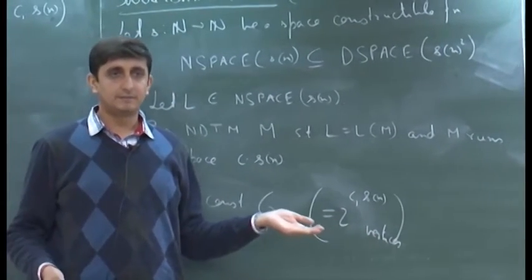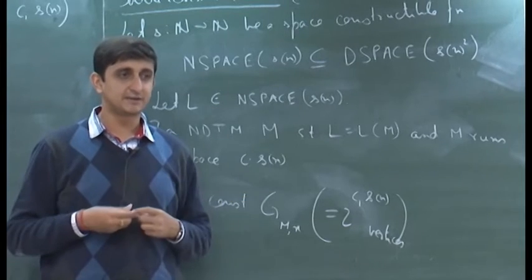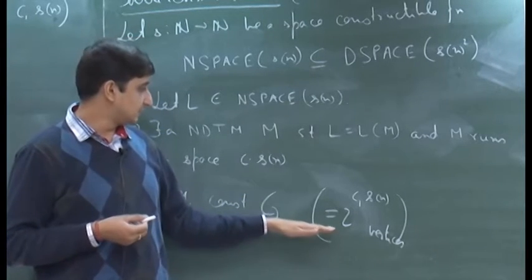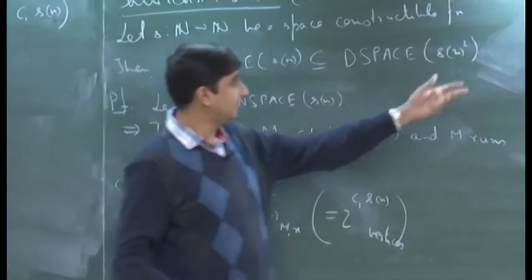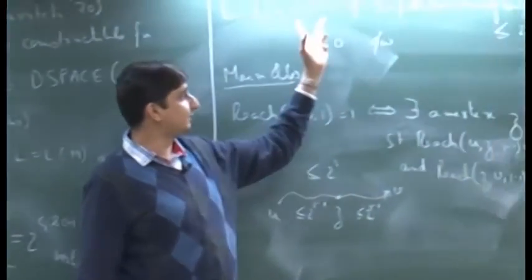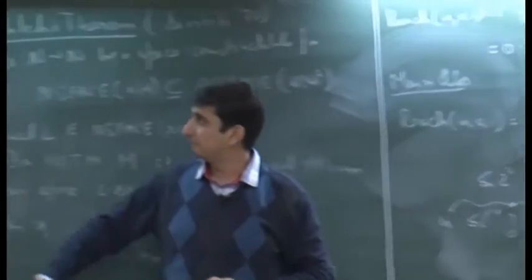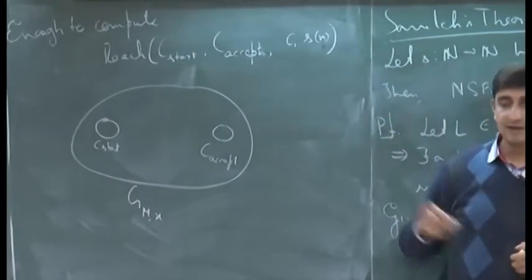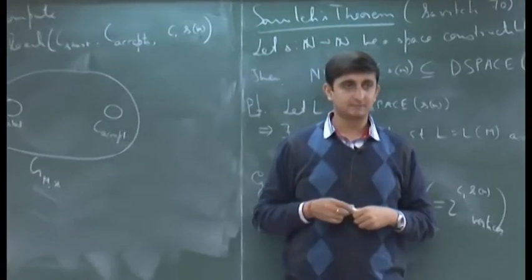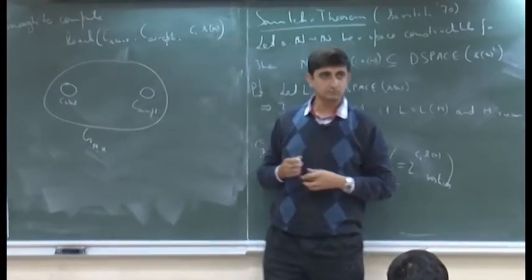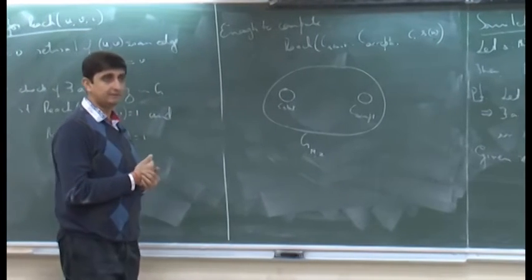The path will not repeat any vertex, because if the path repeats a vertex, I can always construct a shorter path. So, if there is a path of length at most 2 to the power C1 S of n, then if you look at the definition of this predicate, this will evaluate to true if and only if there is a path. Clear?